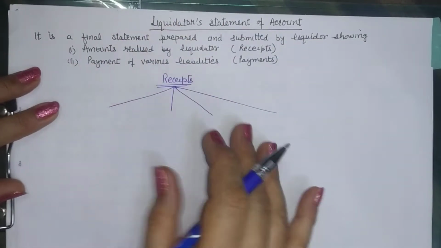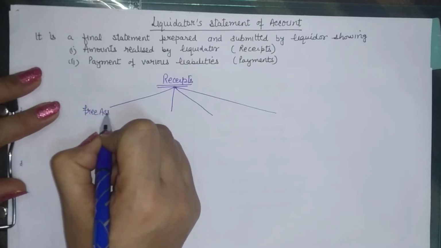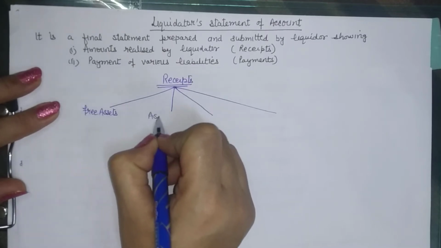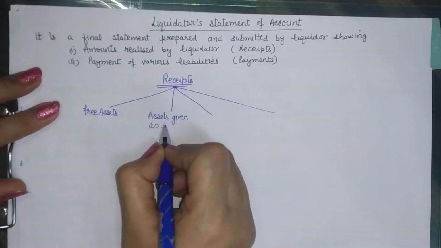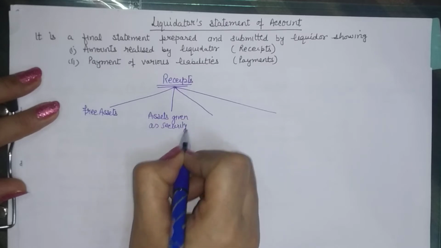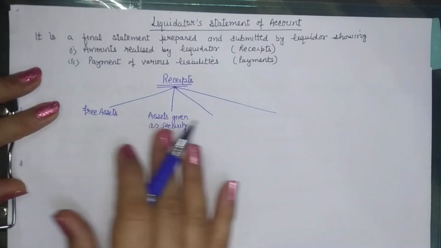Number one, the company is having assets. Now some of the assets are free assets, and some assets are given as security. Okay, assets pledged as security. So these are the two types of assets. So number one, the company will be getting money from these assets.